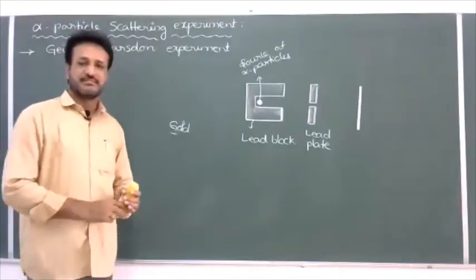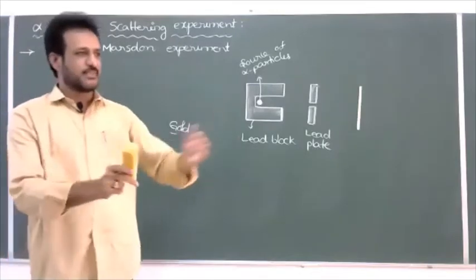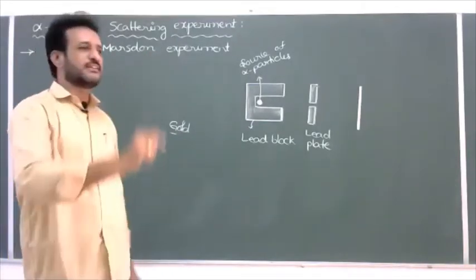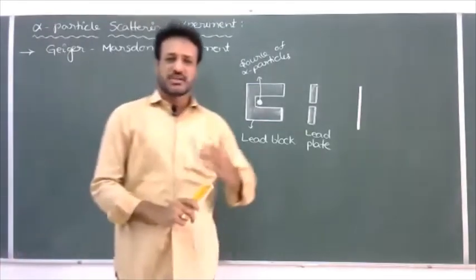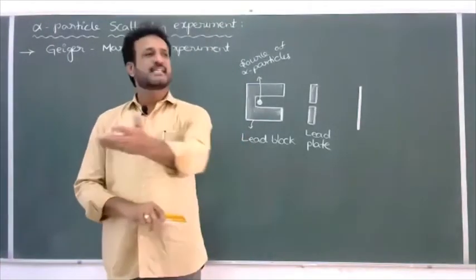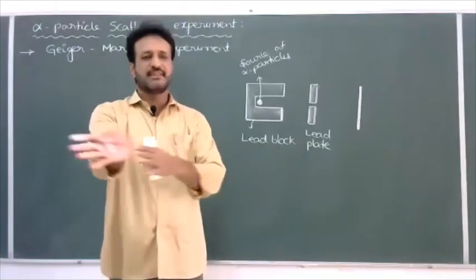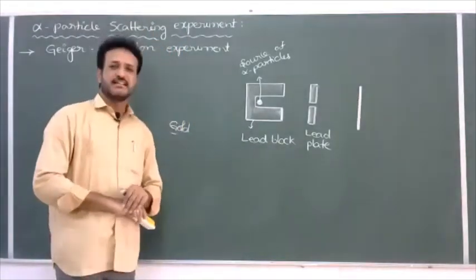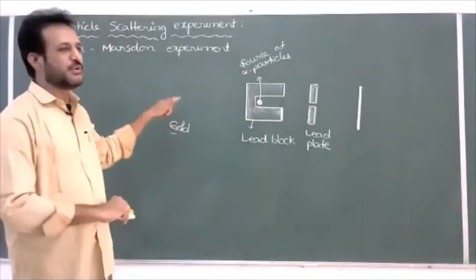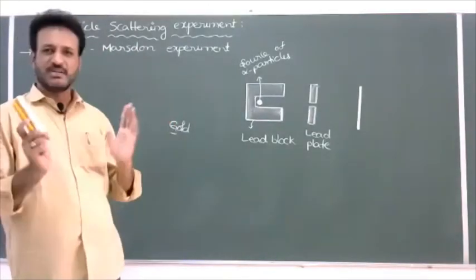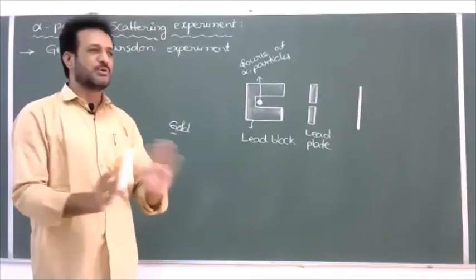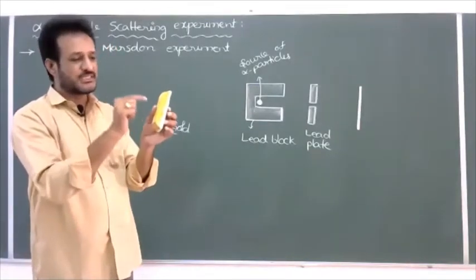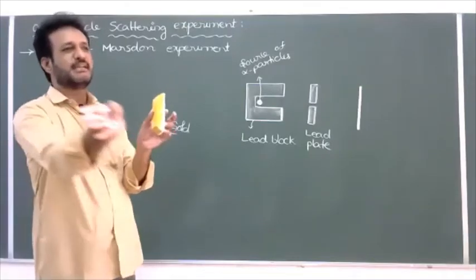For example, whenever a train is at rest and we take a small rubber ball and throw it against the train, what will happen? The train will not move, but the ball may be scattered. The ball's path may be deviated. In the same model, the ball can be compared with the alpha particle, and the train at rest with the gold nucleus. Gold is a heavy nucleus, so it cannot move anywhere. Whenever alpha particles strike the gold nucleus, the alpha particle path may be deviated.